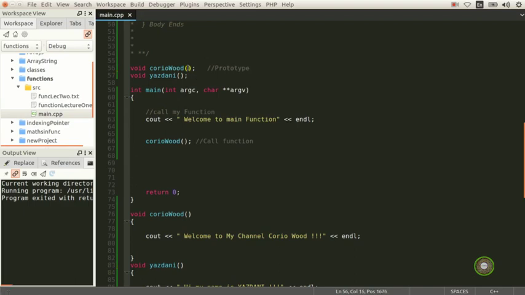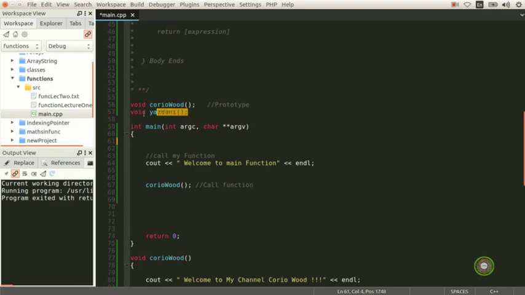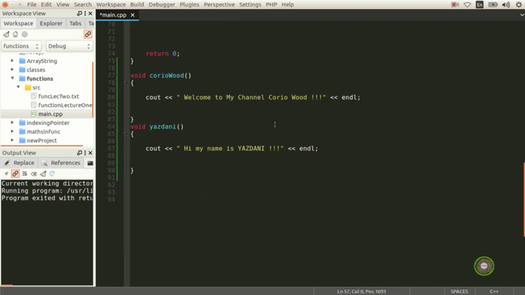Whatever you have, int, double, float, you need to declare it here. You don't have to put a name, just the function and the parameter type. So now we have our parameters, and we declare Yazdani on top.